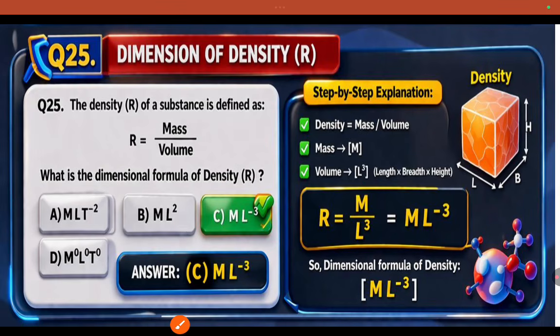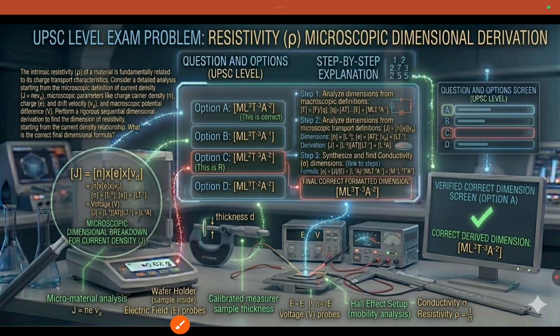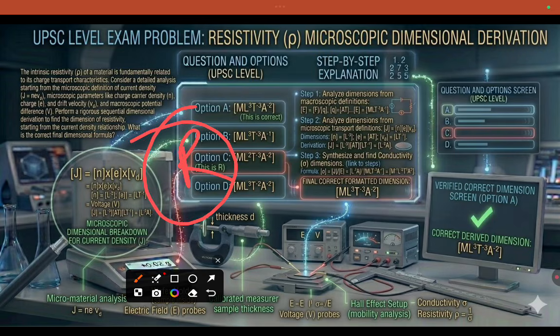And coming to the last one, questions will ask about resistance and resistivity. You have to focus. This is one more question I have already given here, but you try to do the explanation yourself. This is the dimension formula for the resistance: M L square T power minus 3 A power minus 2. And this is the dimension formula for resistivity.